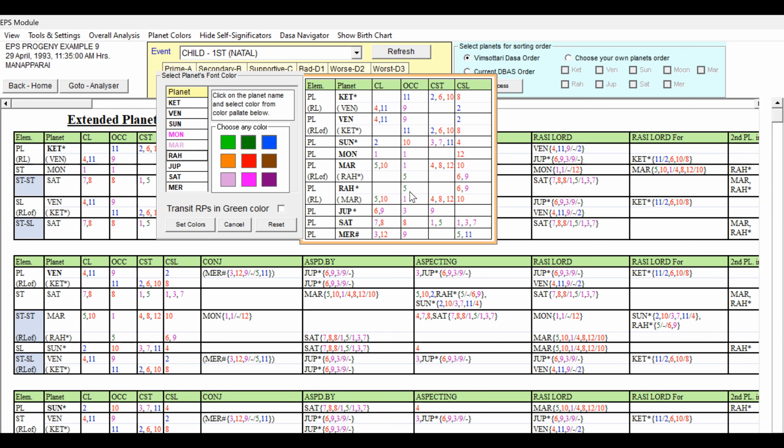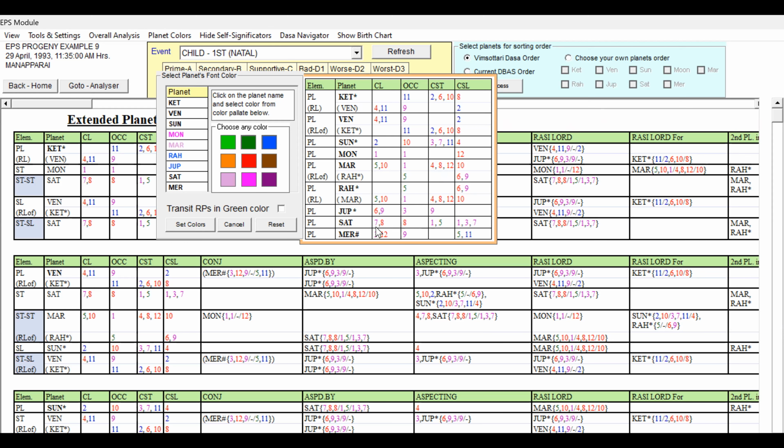Now let us check the next planet, Jupiter. 6th lord, 9th lord occupying the third house and 9th sublord. So 9, 3, 9 are favorable, supportive. Being the 6th lord, this is having good significations, but not having the 5th house or 11th house, but 9 is good. So it is favorable. So we can give Jupiter blue color.